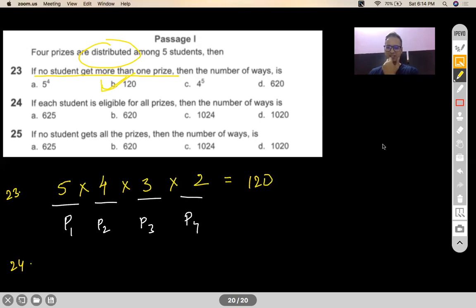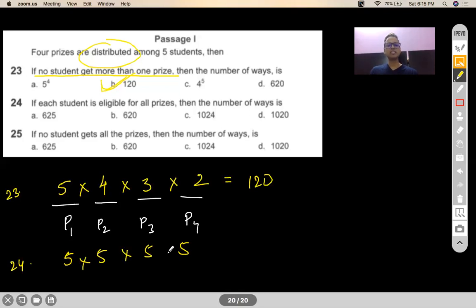What's your answer, Anurag? I don't get to know the poll. Who has polled what? Yeah, that's correct. Okay, so this is like every prize has got 5 options, because you can give any number of prizes to anybody. So if, let's say, you give P1 to any one of the 5, P2 can also go to the same student if you want to.